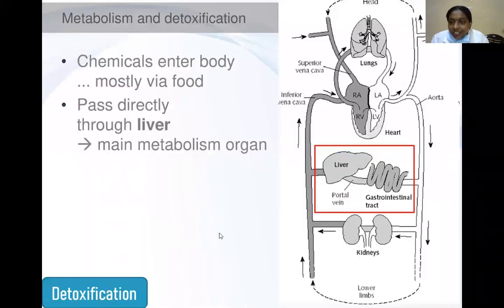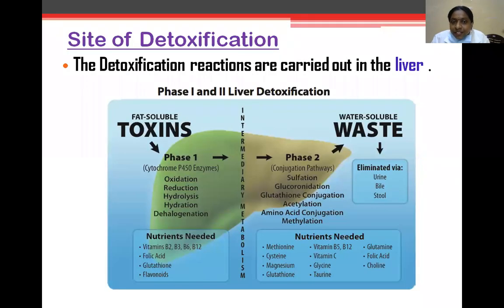Metabolism of detoxification. Chemicals enter your body mainly through food, which passes directly through the liver. It is the main metabolic organ here. The site of detoxification is mainly the liver. Detoxification occurs in two phases, phase 1 and phase 2. In phase 1, the fat-soluble toxins form a primary metabolite, followed by phase 2. Here, it becomes water-soluble and is eliminated through urine, bile and stools.